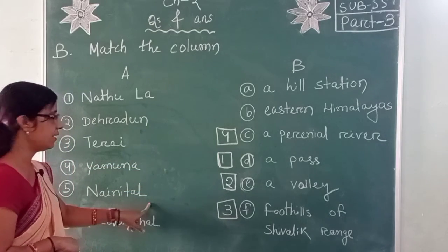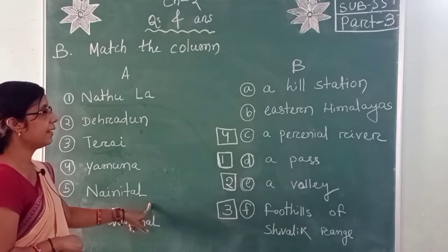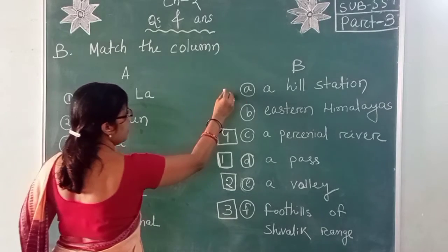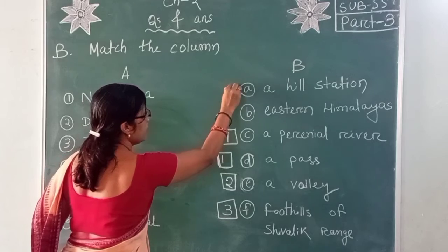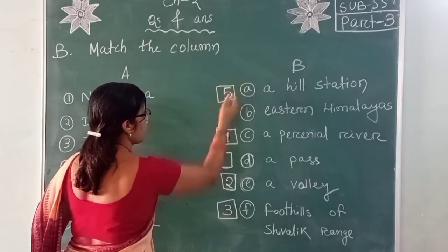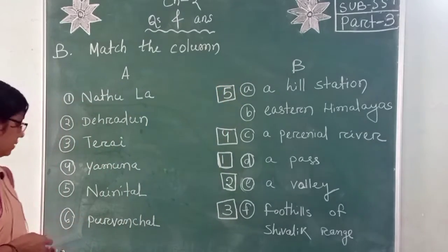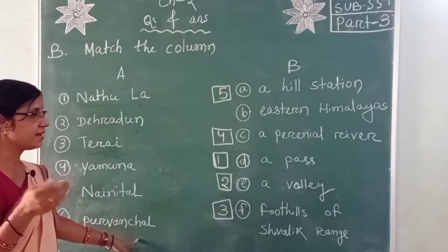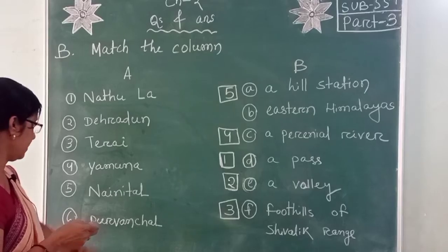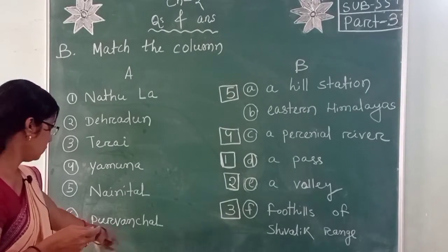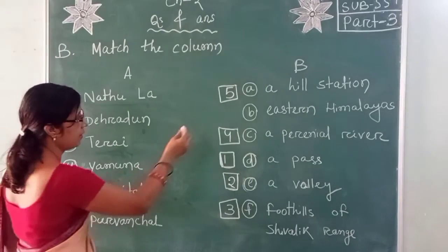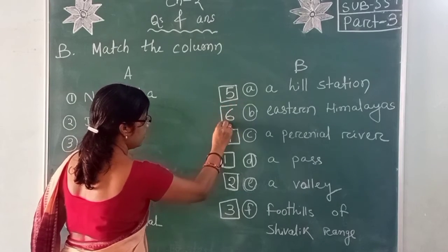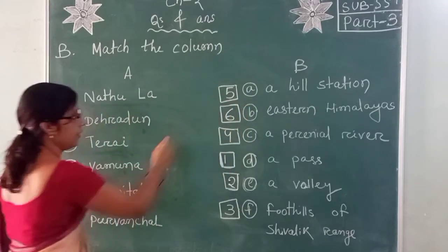Then Nainital is a hill station. Then Purvanchal. The eastern Himalaya is known as Purvanchal. So it is 6 in eastern Himalaya. This is the answer.